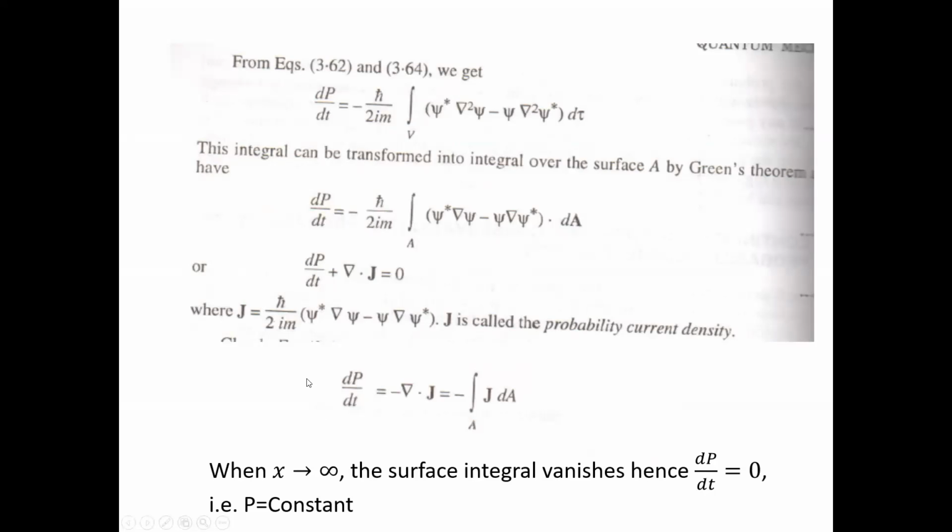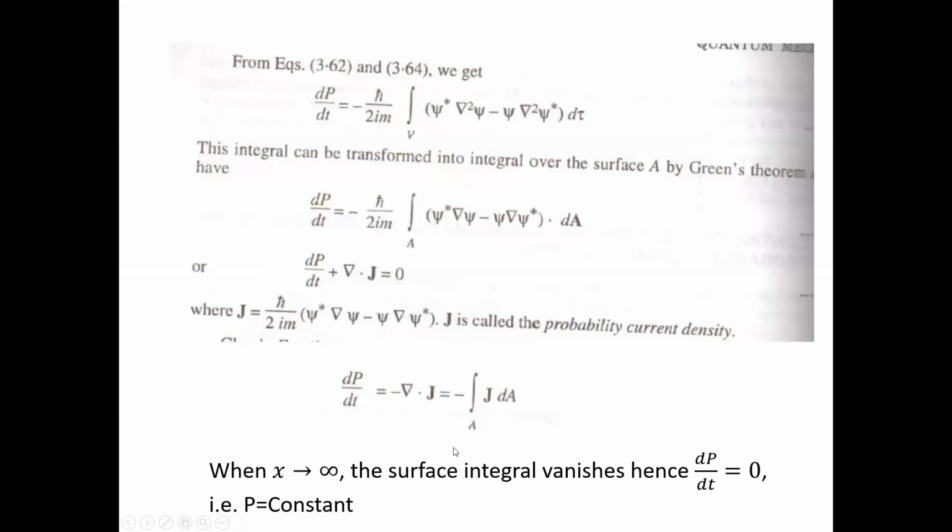तो फाइनली we will get dP by dt equals to minus divergence of j, and इसको again हमने यहाँ पे सरफेस इंटीग्रल में लिखा. And again if you use here the boundary condition, that when x is very large, that is x tends to infinity, so this surface integration vanishes there, that is this goes to 0, and we finally get dP by dt equals to 0. So P becomes constant here, that is probability becomes constant here. So this is about the probability current density.